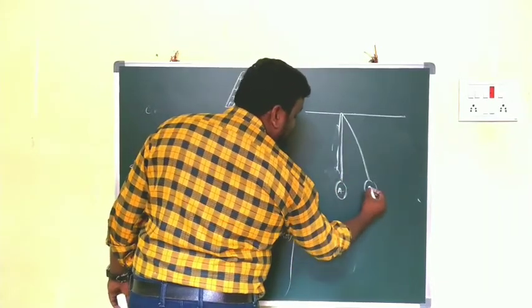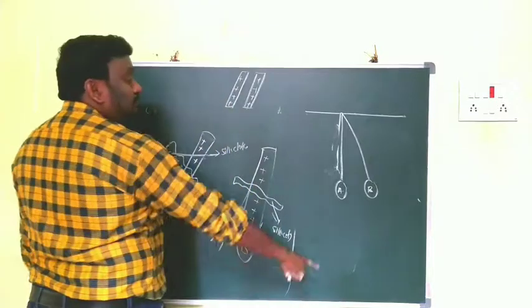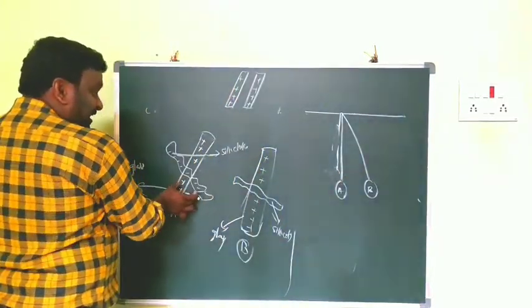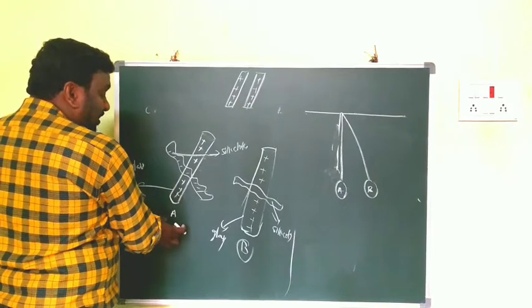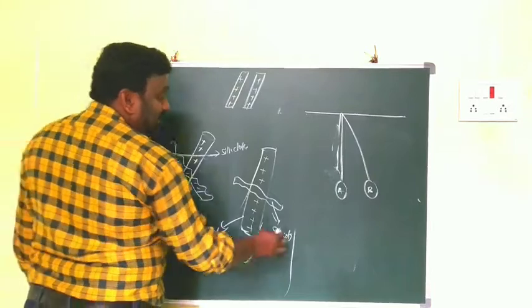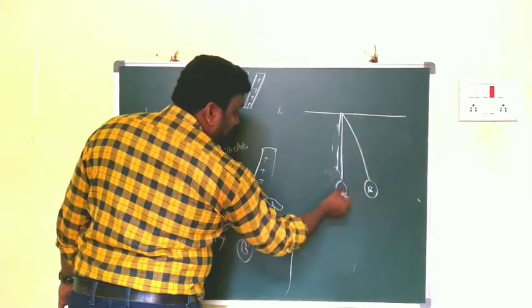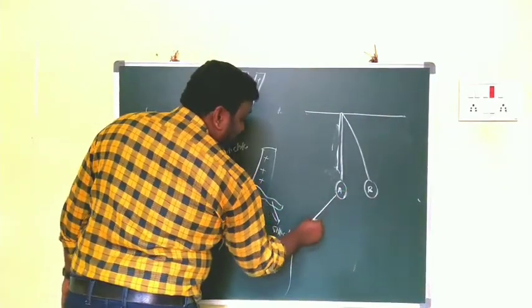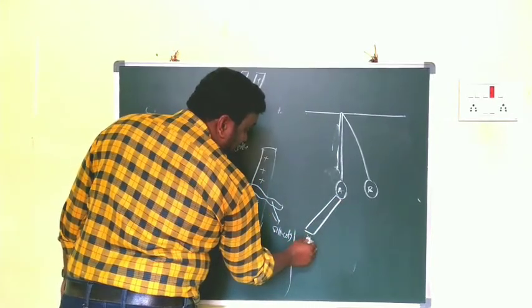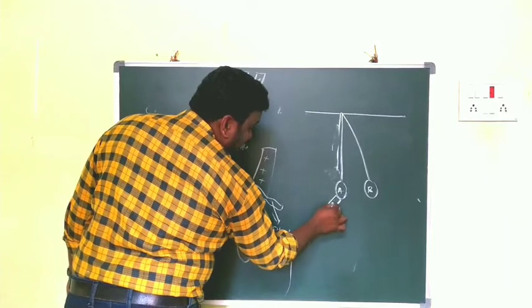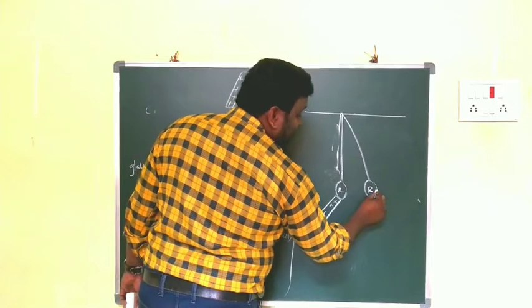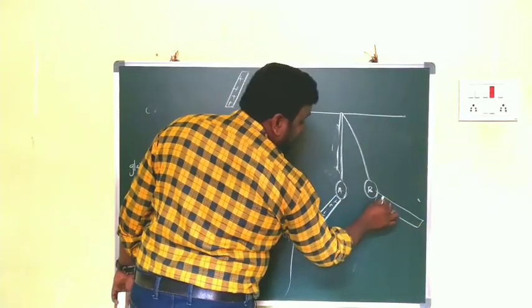I am calling them pith ball A and pith ball B. Here we have glass rod A and glass rod B. Now I am touching these two. Basically both are neutral. I touch this glass rod A, which has a positive charge, and we take another glass rod. There should be contact, touching like this.